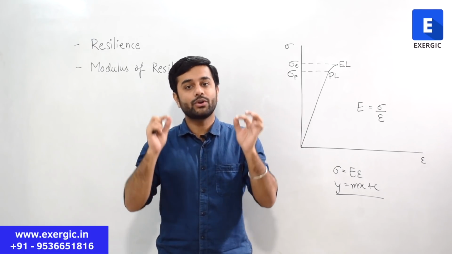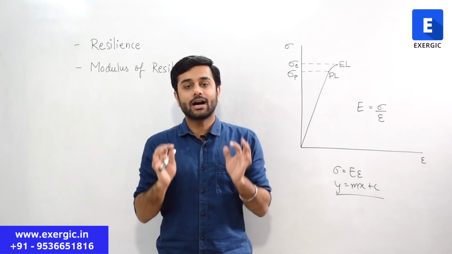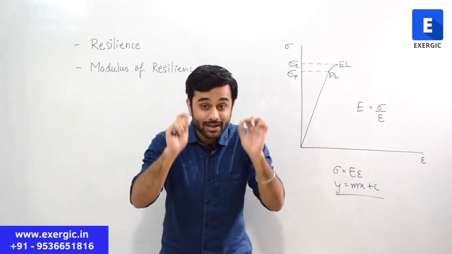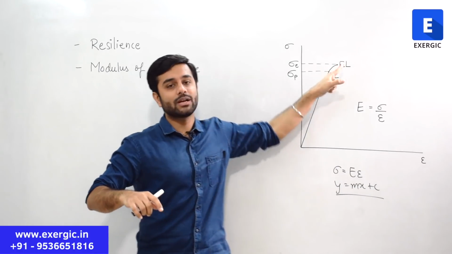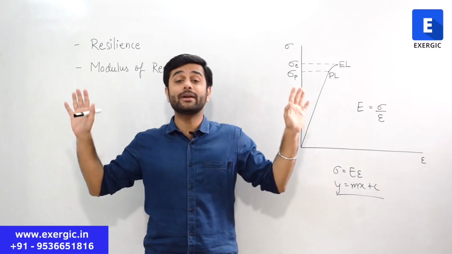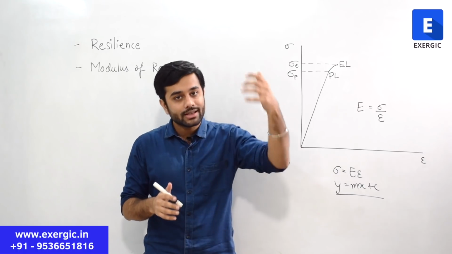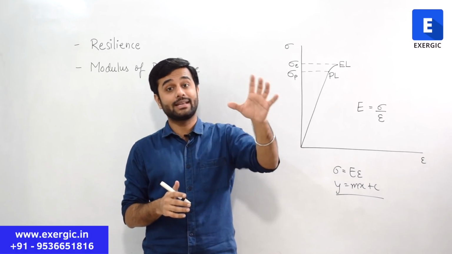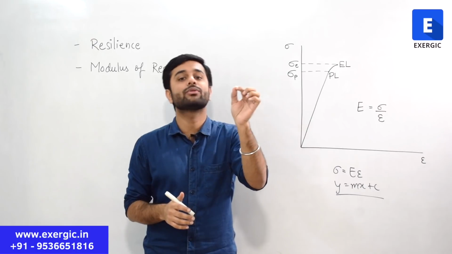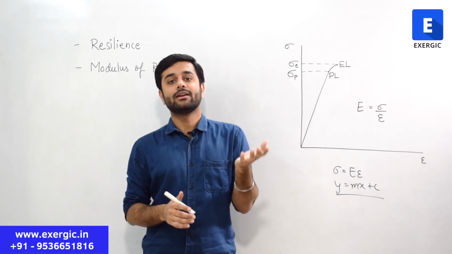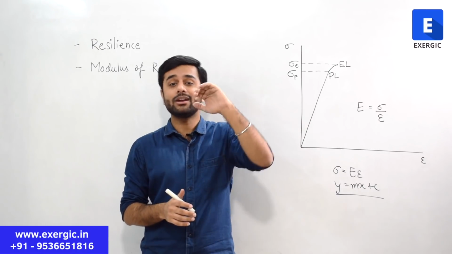So if I want to definitively say how this line varies, I can only say it up to proportional limit. After proportional limit, I cannot tell. Nobody can tell without conducting the practical analysis, how the line is going to vary, whether it's even a straight line or a curved line.